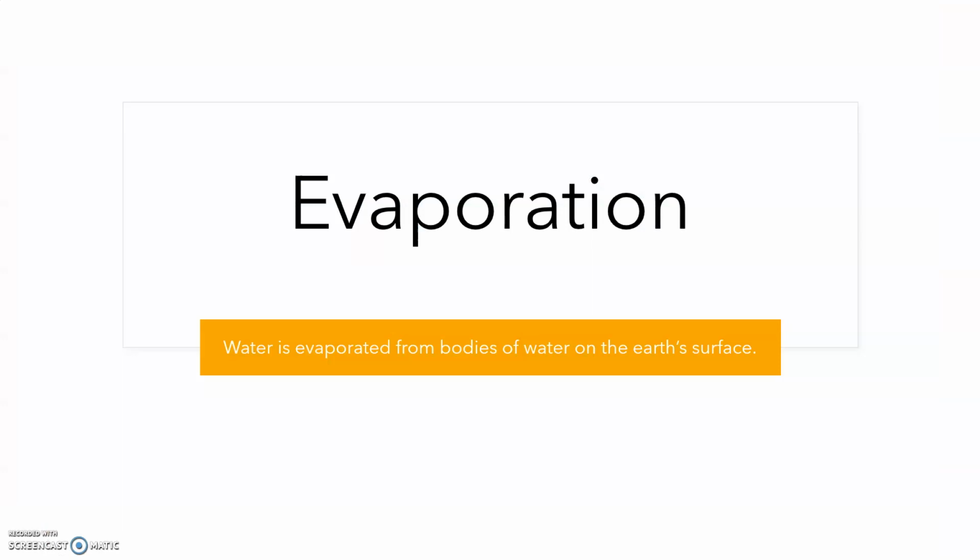We are going to enter the water cycle at evaporation. Water is heated and changes state from a liquid to a gas. Water changes into a vapor and moves up into the atmosphere from the Earth's surface.